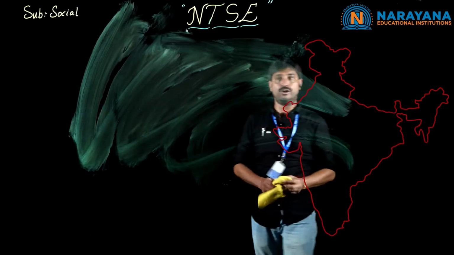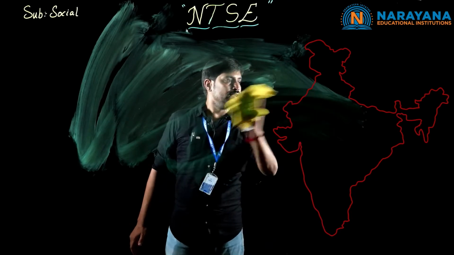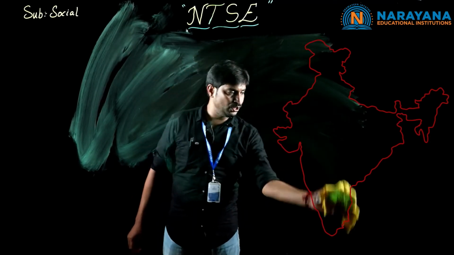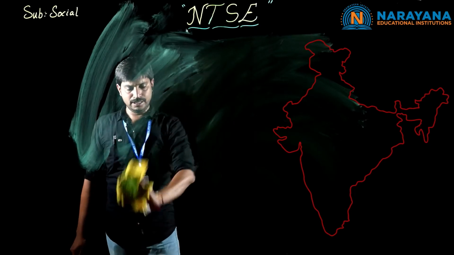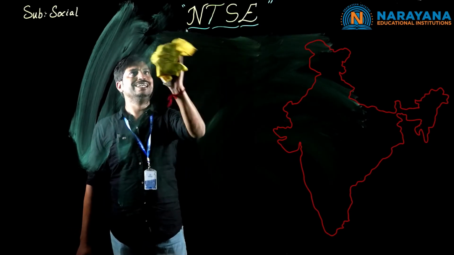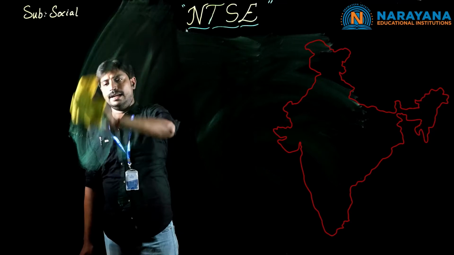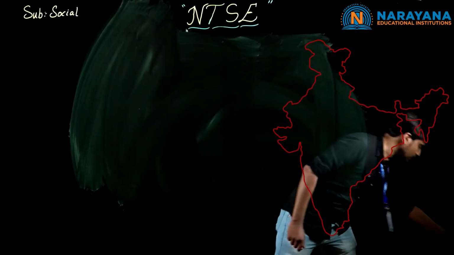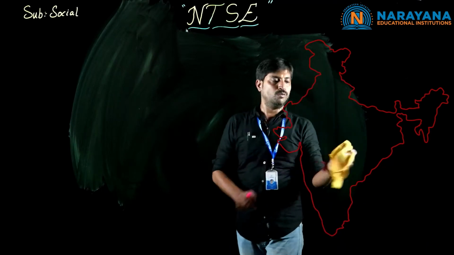So what are all the landforms we have? Hills, mountains, plains, plateaus, deserts, islands, these all come under landforms. And rivers and water bodies like lakes and ponds come under water bodies.